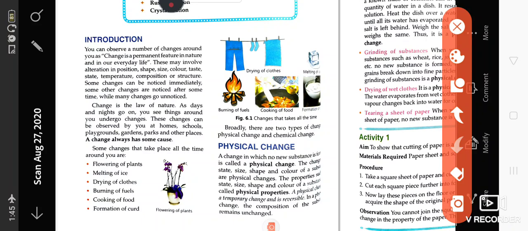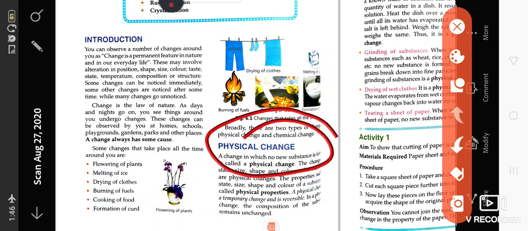So basically all these changes which are occurring in nature are due to some change in the shape, size, color of the substance. That is the reason why we see that some things have changed. So basically changes are of many kinds. In class 6 you have studied reversible, irreversible changes, fast, slow changes, and desirable, undesirable changes. In that you have also studied about physical and chemical changes.